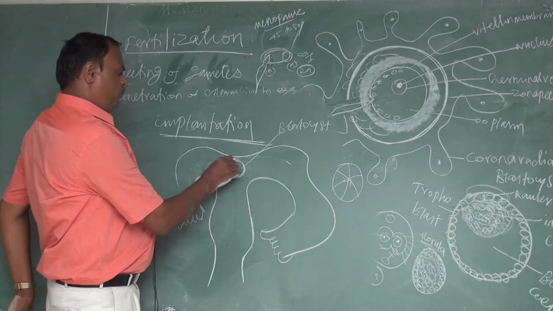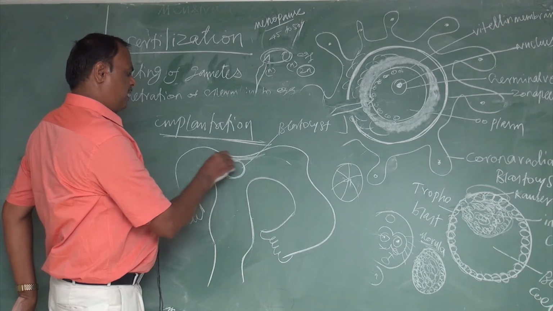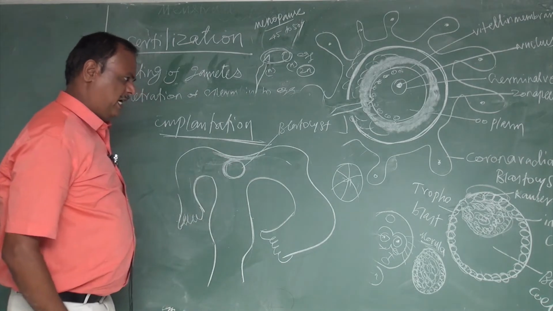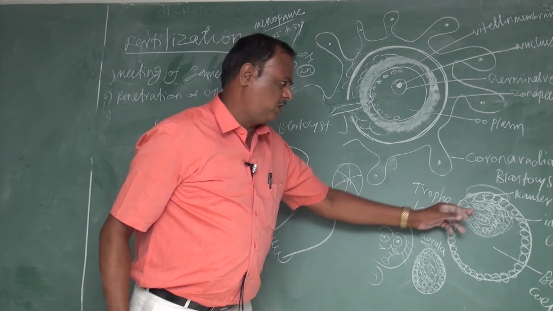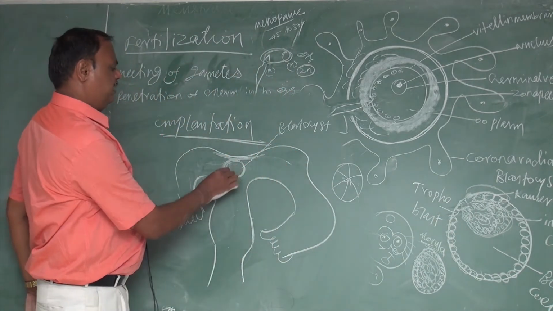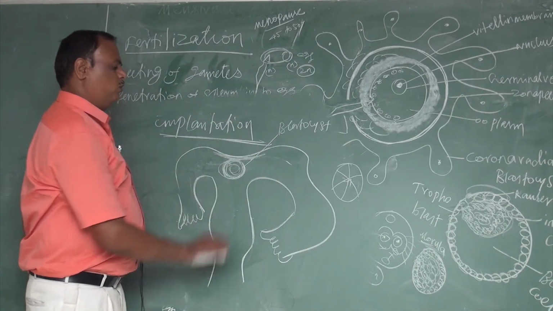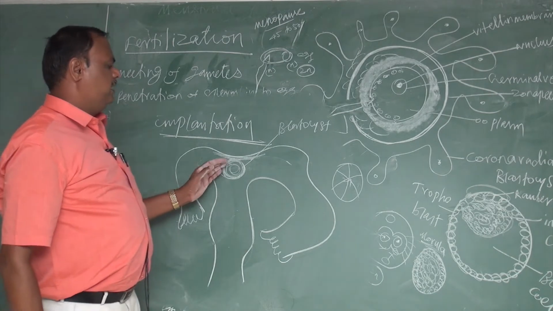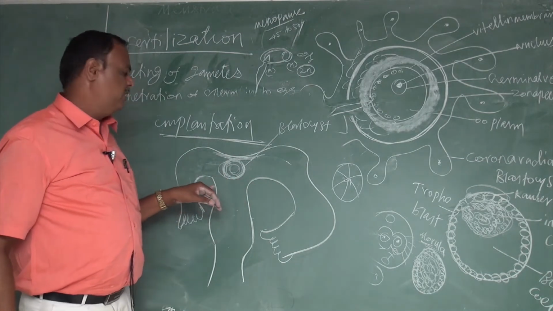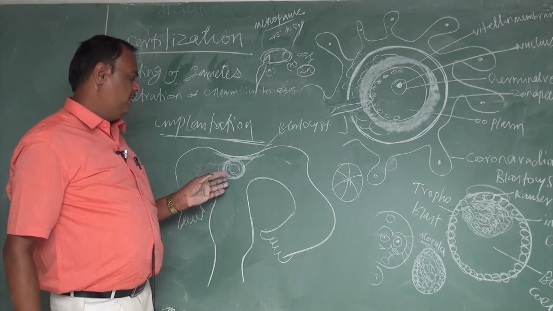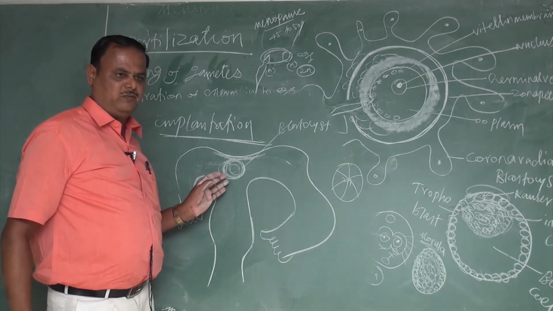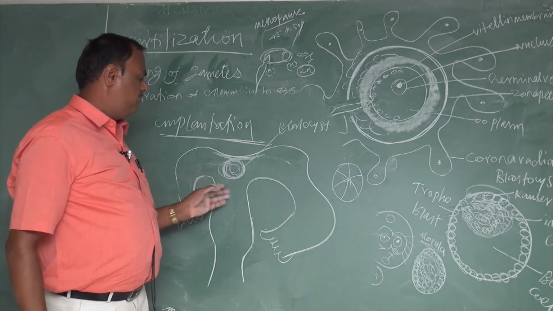With the help of the trophoblast only, it attaches to the wall of the uterine endometrium. The inner cell mass becomes the future embryo. Then later, further complete development takes place to form an entire organism. That is called the formation of the fetus.